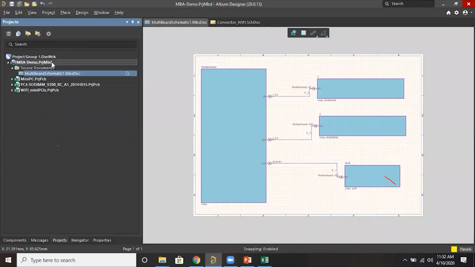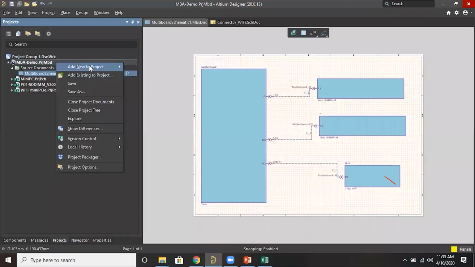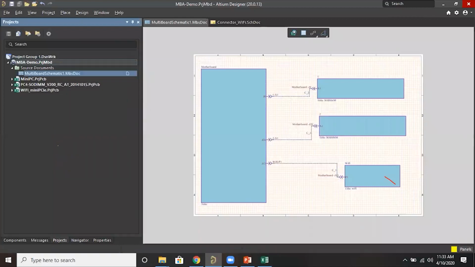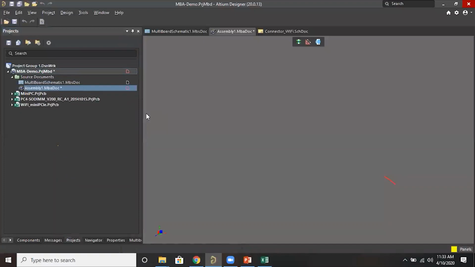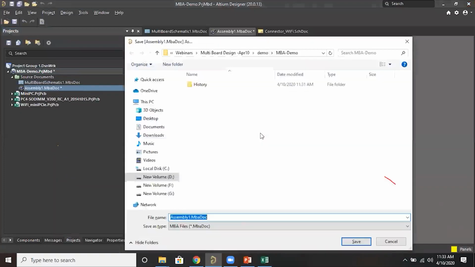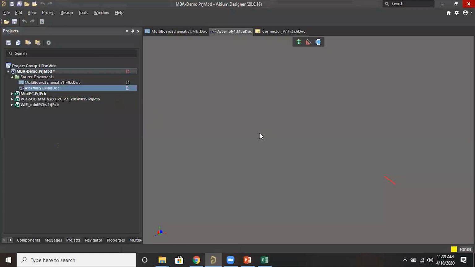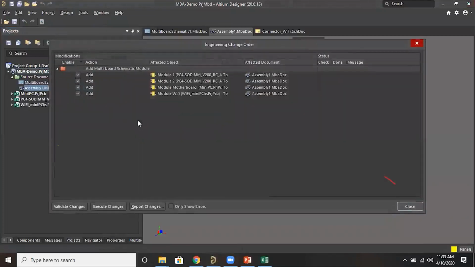So like this. Once we created this, now we have to create the multi-board assembly. The name is in the schematic we have placed. So add new to project, multi-board assembly we are creating. This is for mechanical verification. Once we created it, just save the design and save the assembly. After saving that, just do design, import changes. By default, it will import all the 4 modules. This may take some time because it's a motherboard.